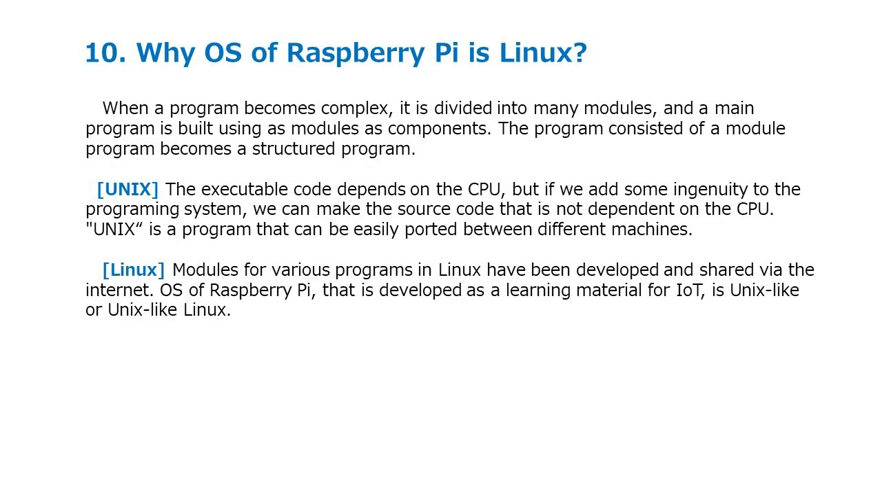The OS of Raspberry Pi is Linux. When a program becomes complex, it is divided into many modules, and a main program is built using modules as components. The program consisting of module programs becomes a structured program.